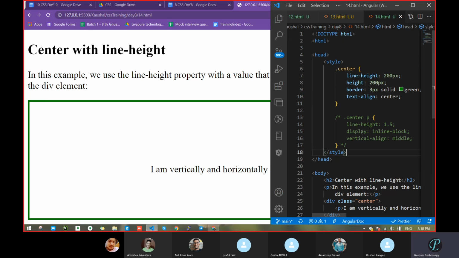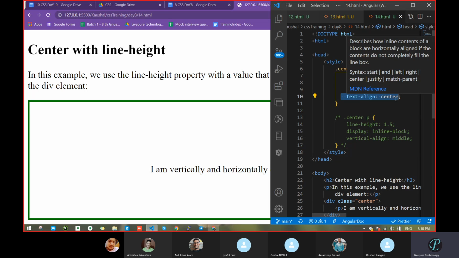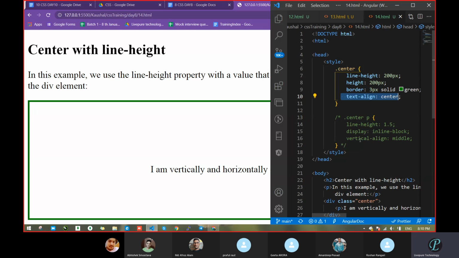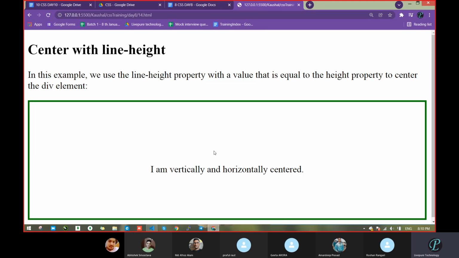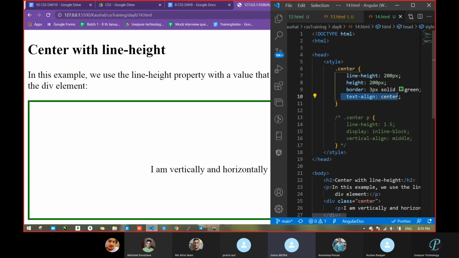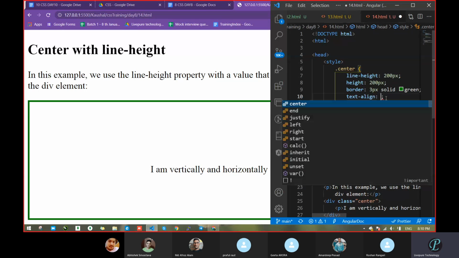Your question, another question regarding text alignment. Text alignment will give you the center. It will not give you top, bottom, left, meaning middle. With the help of vertical alignment, we were moving this text up and down. So now let's see the values of text alignment. See, left.